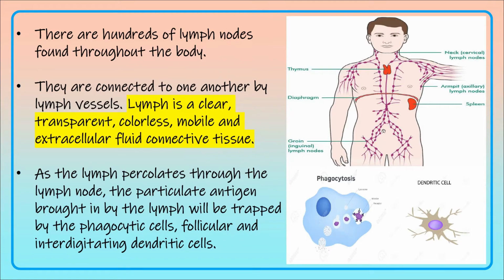When the lymph percolates, when it passes through the lymph nodes, the lymph will bring the antigen to the lymph nodes, where it can be trapped by phagocytic cells, follicular cells and interdigitating dendritic cells. So this is the dendritic cell which has finger-like projections outside, and so it can trap the antigen very easily. They engulf the antigen, either bacteria or virus, and destroy it through phagocytosis.